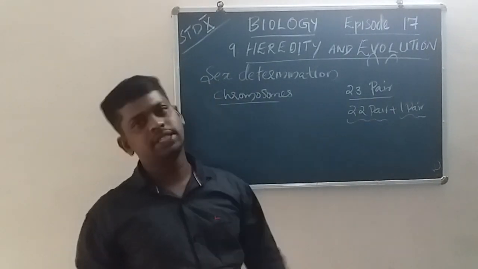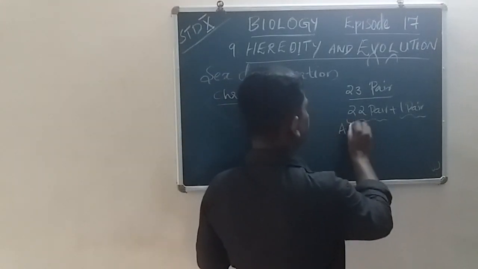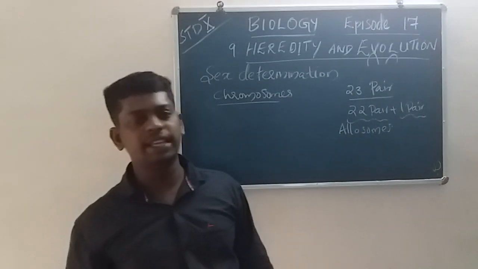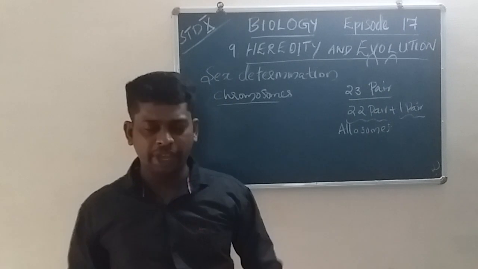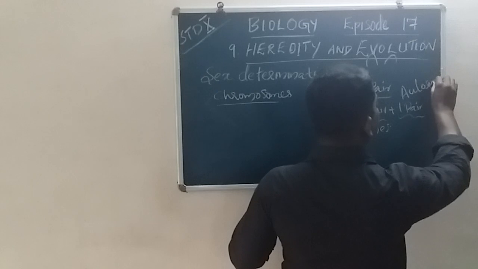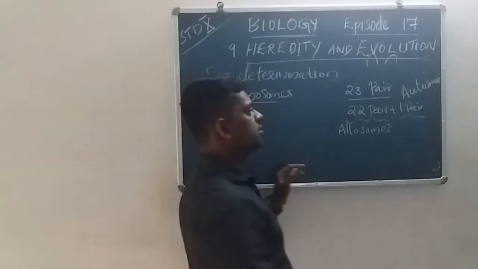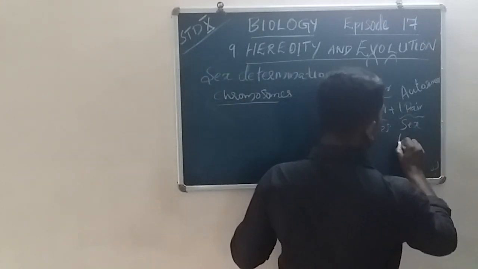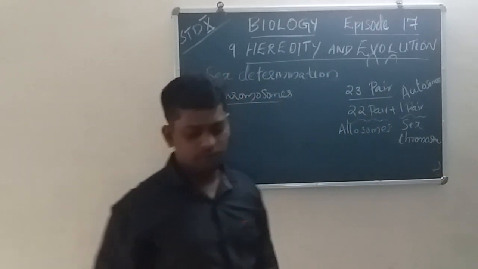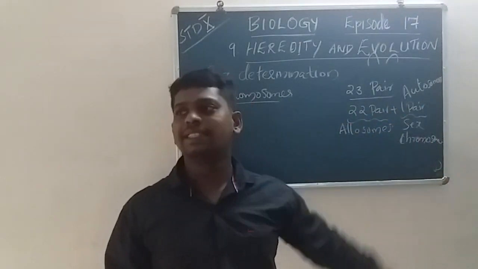The 22 pairs are known as the autosomes, and one pair is known as the allosomes, otherwise known as the sex chromosomes.